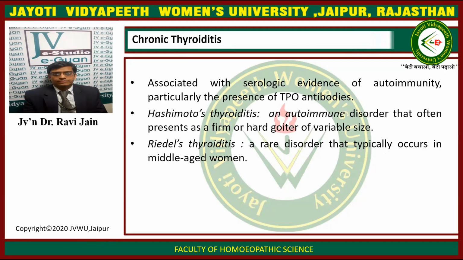Next, we come to chronic thyroiditis. Chronic thyroiditis is associated with serological evidence of autoimmunity, particularly the presence of TPO antibodies. Next, we have Hashimoto thyroiditis, an autoimmune disorder that often presents as a firm or hard goiter of variable size. Next, we have Riedel's thyroiditis.